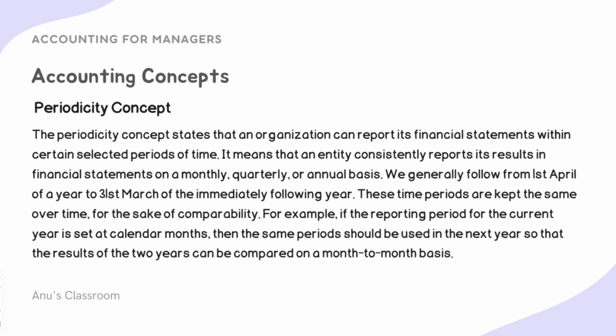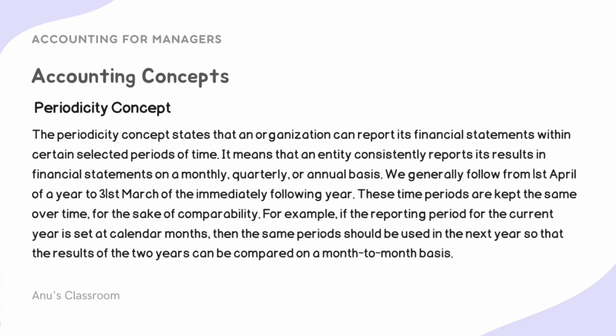The next is the periodicity concept, and that states that an organization can report its financial statements within certain selected periods of time. Generally throughout India especially, we consider 1st April to 31st March as our accounting period. So that is what this periodicity concept talks about.